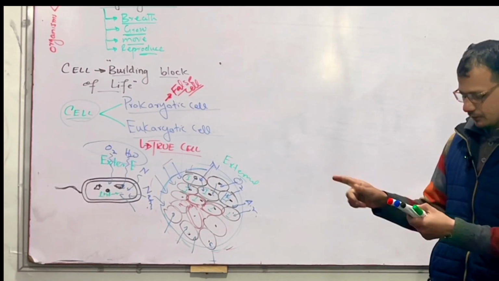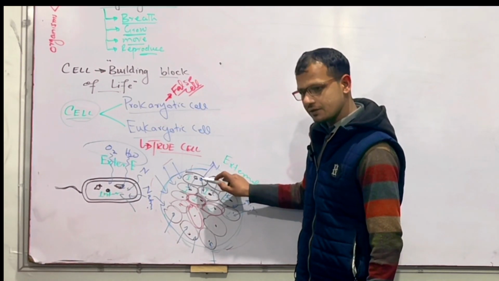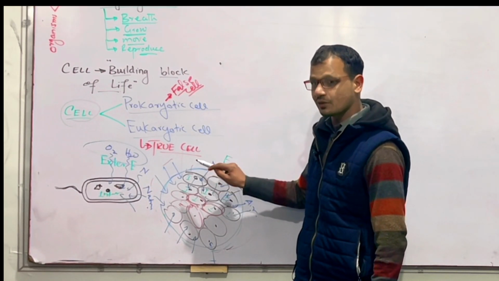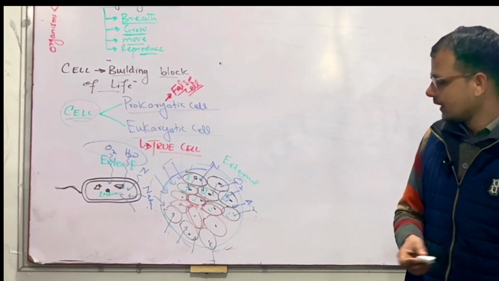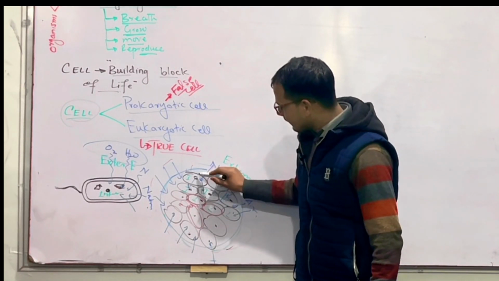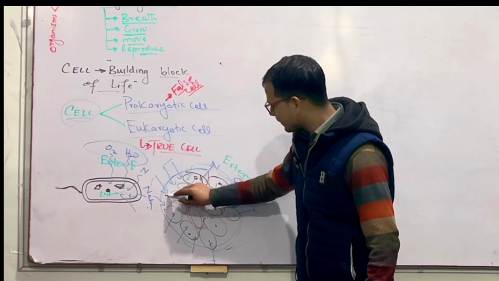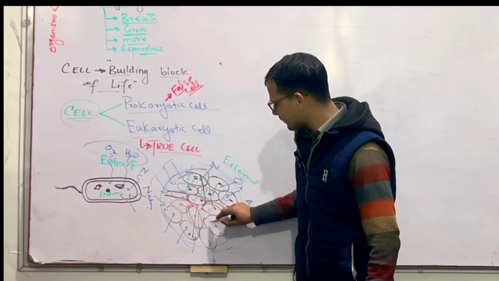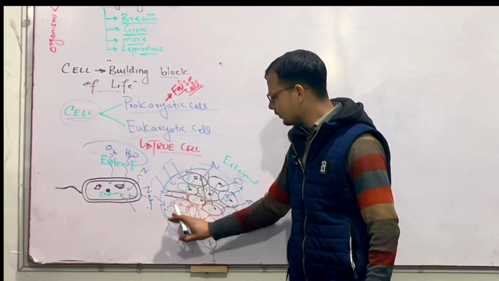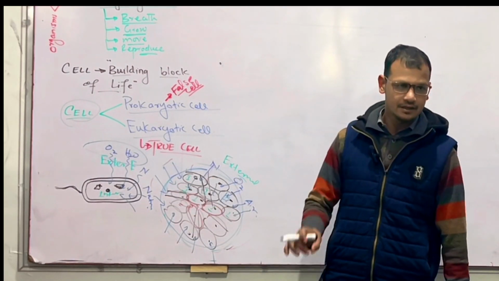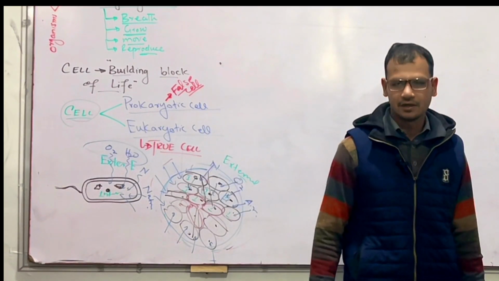So therefore, due to this reason, this multicellular organism has proper systems, and there is one system which is called the circulatory system. I already gave an overview to you, that from here these nutrients will move by the circulatory system, and this circulatory system is responsible for taking these nutrients from here and transporting them into deep tissues and cells.